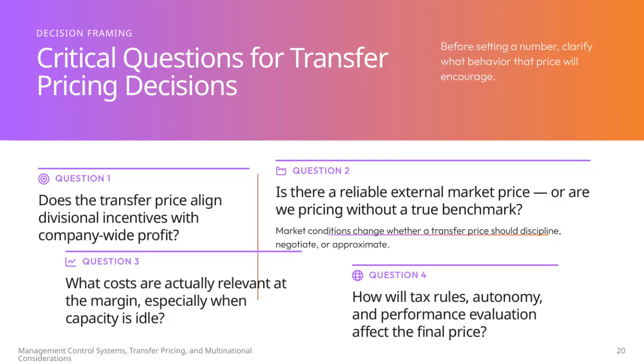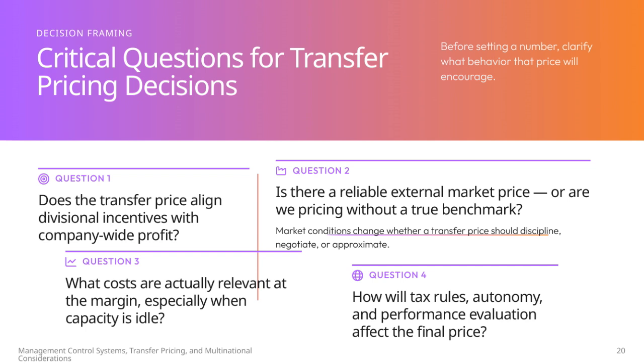When we think about decision framing in transfer pricing, it's crucial to start by understanding the behavior that the price will drive. The first key question is whether the transfer price aligns divisional incentives with the overall company's profit goals. We want to make sure that each division's objectives support the larger corporate strategy. Next, we need to ask if there's a reliable external market price to guide us, or if we're setting a transfer price without a true benchmark.